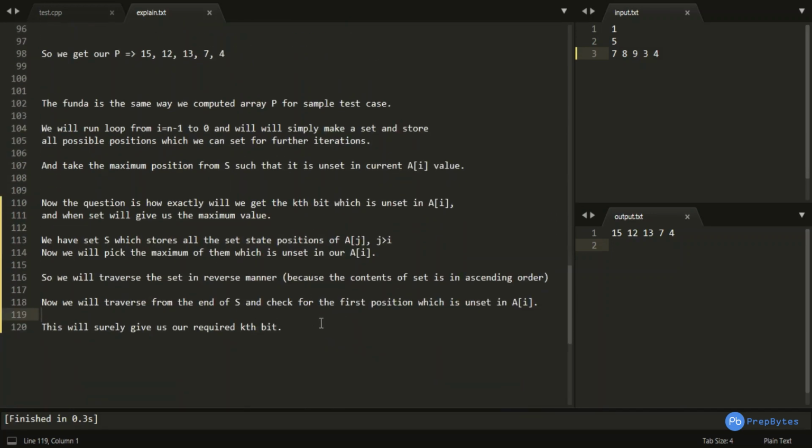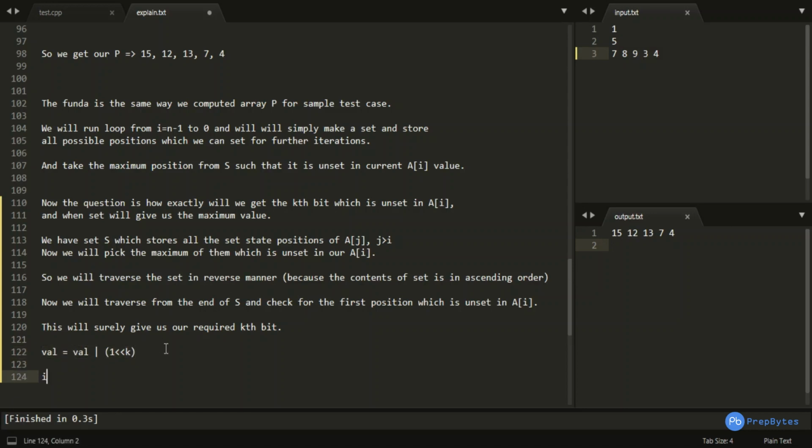For setting the kth bit, we can use this particular thing. Let us say val is my number in which I want to set the kth bit. So I will simply do val = val | (1 << k), where I am making a mask such that I would be setting the kth bit over here in my val. So this is how we set the kth bit in val.